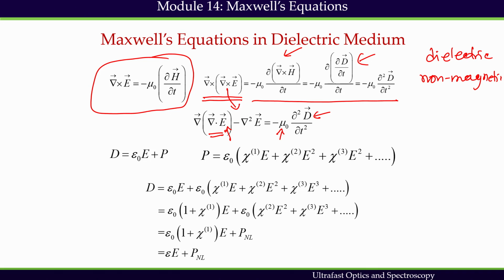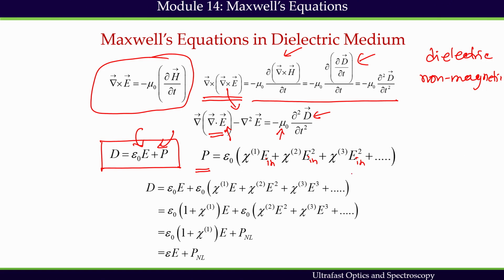If we now use scalar notation instead of vector notation, we can write the expression for D. D has a contribution from the vacuum electric field and its medium response, which is the polarization. And we have seen that polarization is created by the input field.